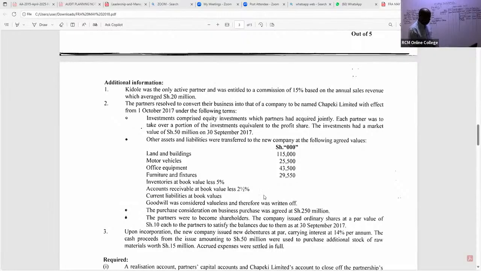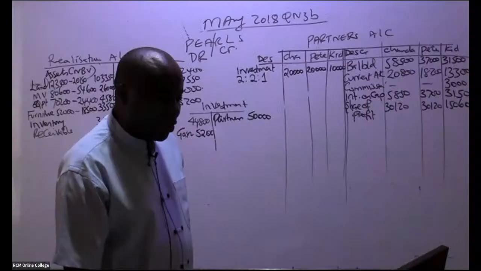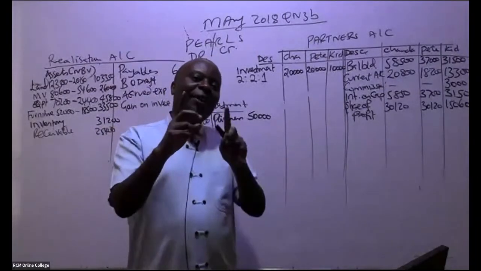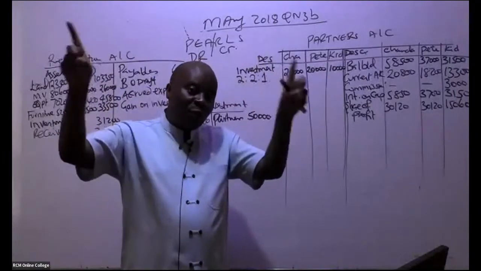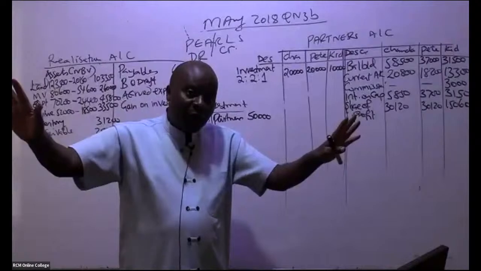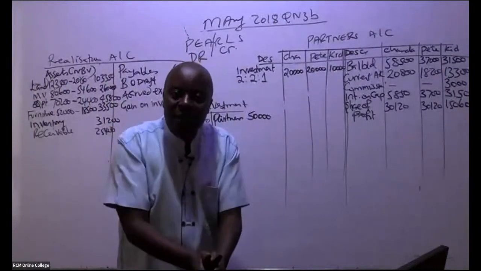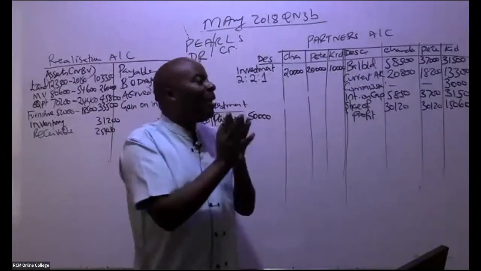So if it was this goodwill here, you can see we have goodwill of 26,000. If it was written off, was it taken over by the new company? No. So it means automatically that this is a loss for the partners. It's an expense for the partners, and expenses are normally debited.